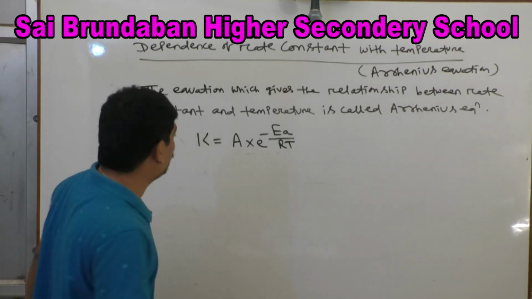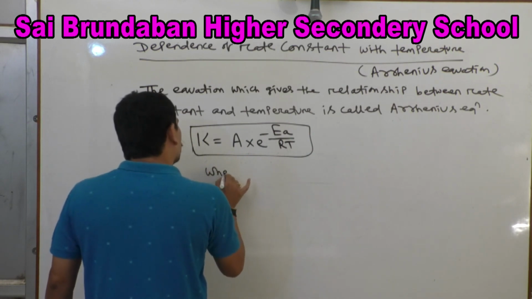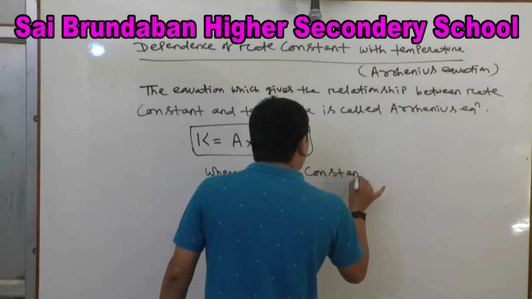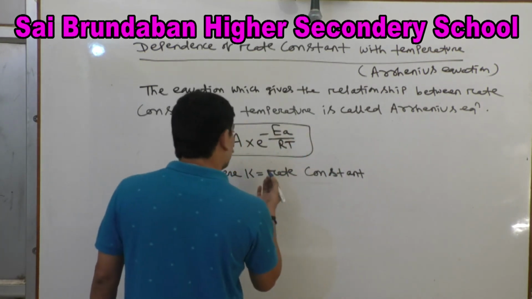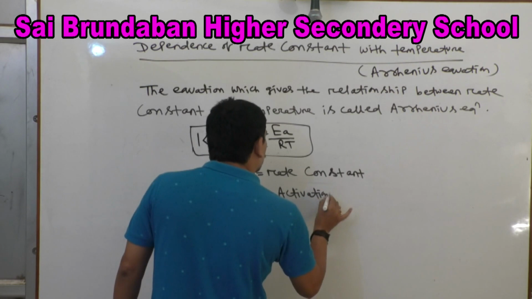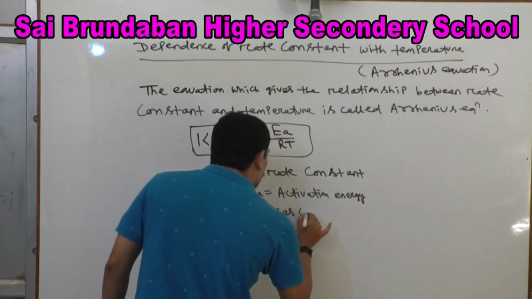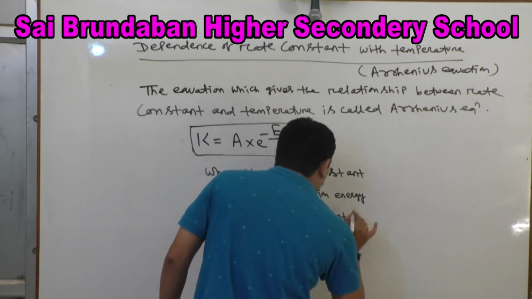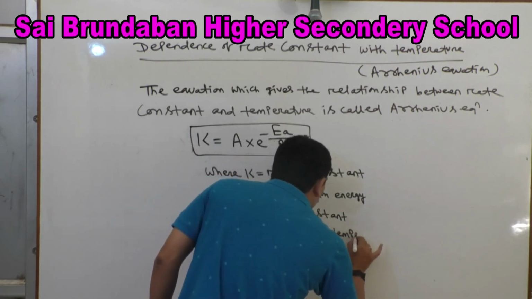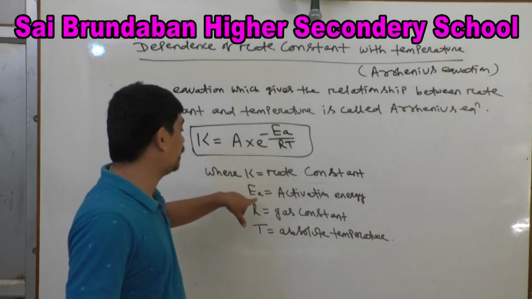This equation is called Arrhenius equation, where K equal to rate constant, EA is activation energy, R is gas constant, T is absolute temperature.